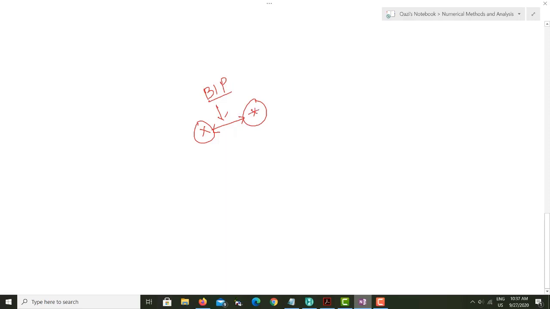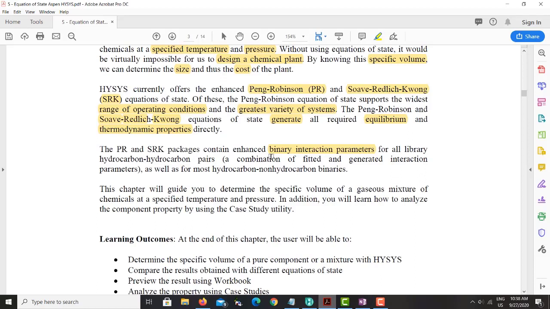It only comes when you have more than one component. Normally it is mentioned for binary components because only binary components can have interaction. The minimum is binary components. So what SRK and Peng-Robinson do is they have enhanced binary interaction parameters inside their library. They consider the binary interaction parameter for the whole library of hydrocarbon pairs and non-hydrocarbon pairs. Hydrocarbon pairs means you have different gases.